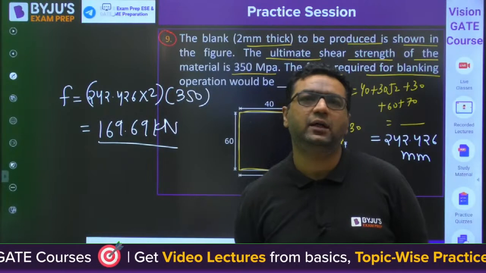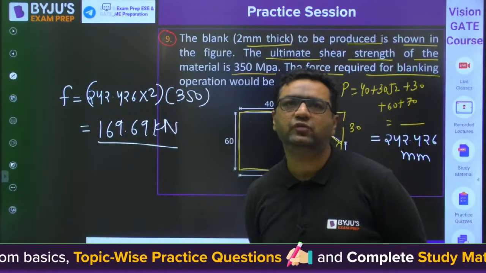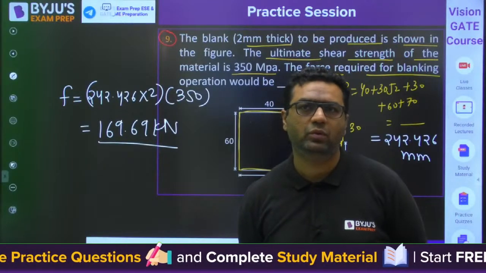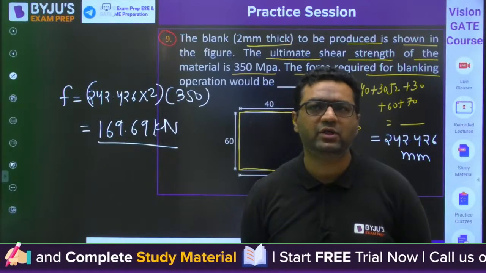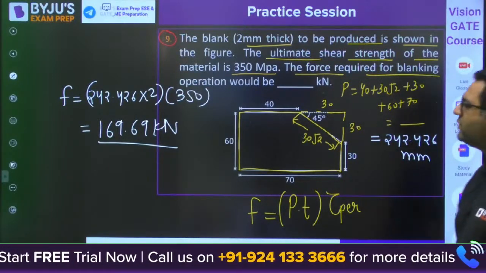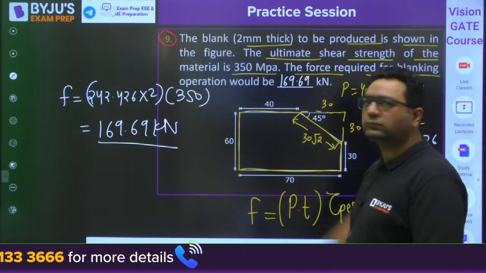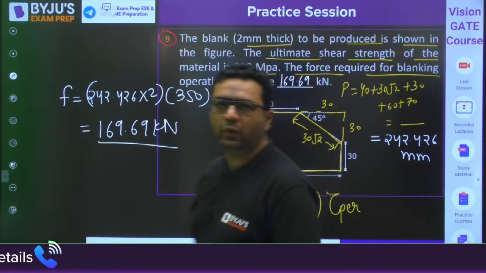Piyush ji, what you are asking is the inverse. It is the inverse of chip thickness ratio. Okay, it is the inverse of chip thickness ratio. So guys, the answer will be coming out to be 169.69.